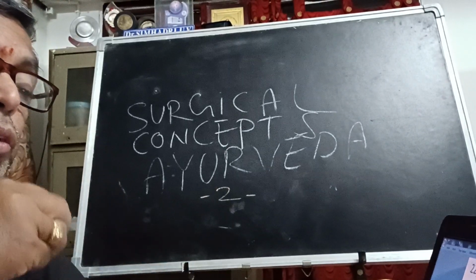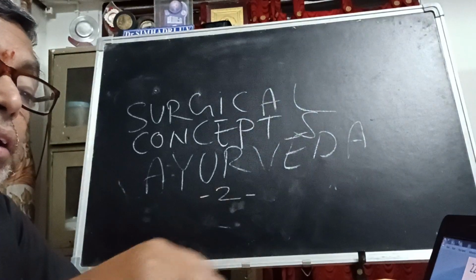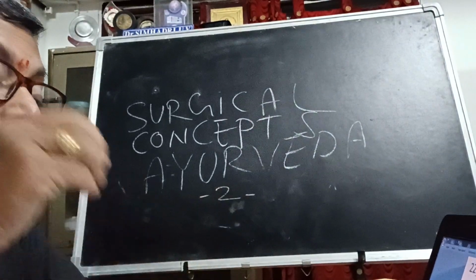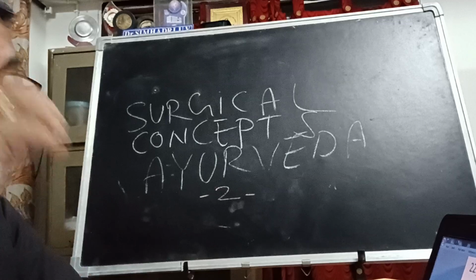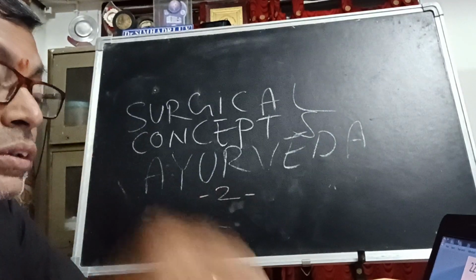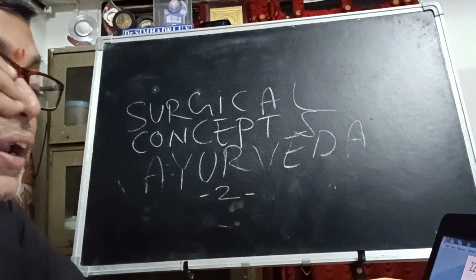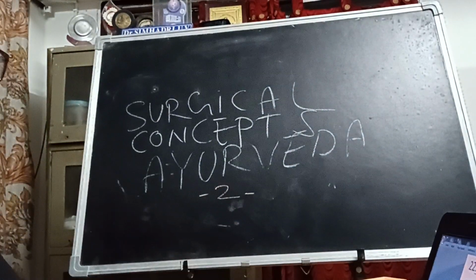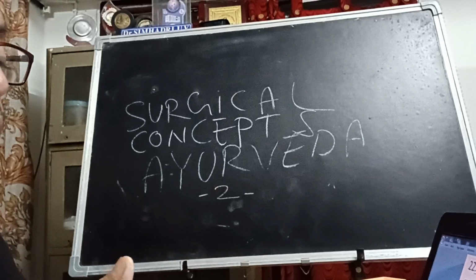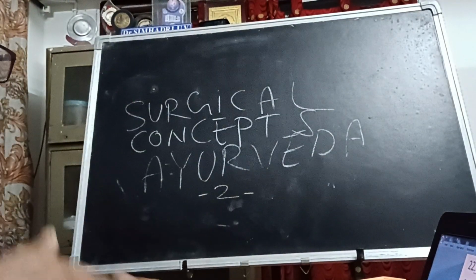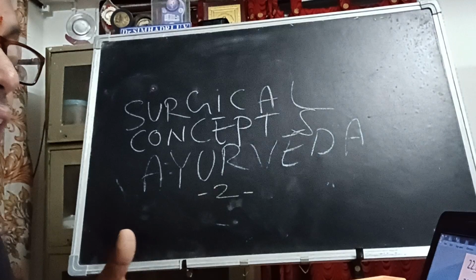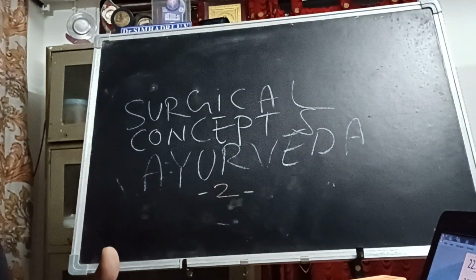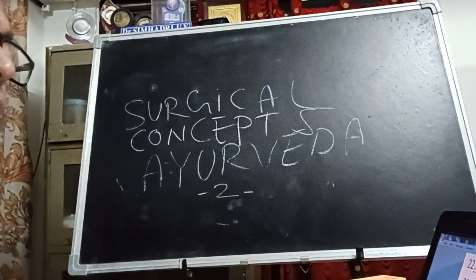And then how to sharpen them, payana, all the things. And then how to protect them, how to sterilize them, how to use them. After that, how to take care of them. Then after that, dressing of the wound. Regarding the dressing, what type of dressing, what is what, it is clearly mentioned.